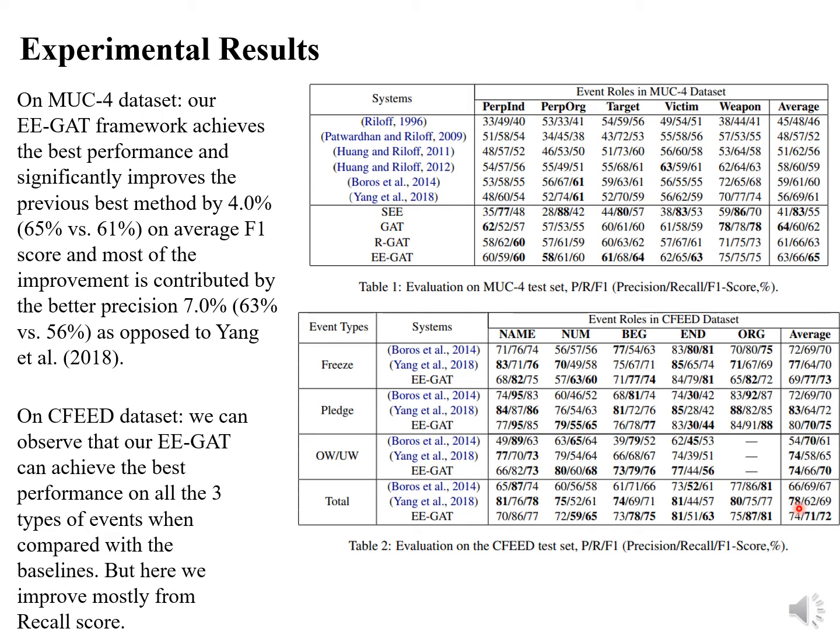Those documents are from company announcements, and they usually mention the target event in just one sentence. So Yang's method achieves very high precision because they just utilize the main sentence to aggregate the information. But anyway, our model also performs the best across all the baselines.